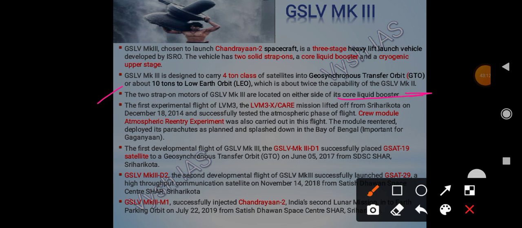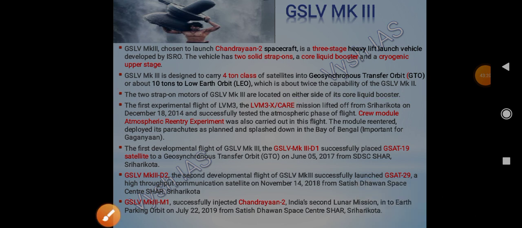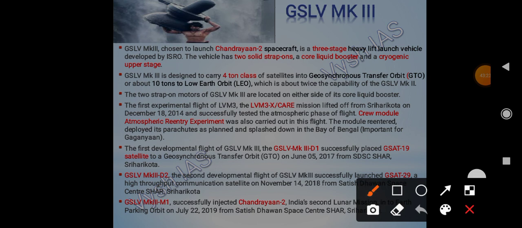The first experimental flight of LVM3, which is LVM3-X CARE. Remember this CARE mission, lifted off from Sriharikota on December 18, 2014 and successfully tested the atmospheric phases of flight. This crew module atmospheric re-entry experiment was also carried out in this flight. The module re-entered, deployed its parachutes as planned and splashed down in the Bay of Bengal. It is important for Gaganyaan.